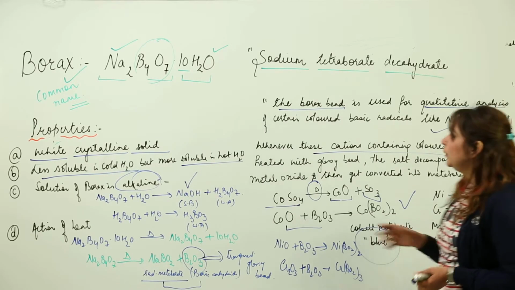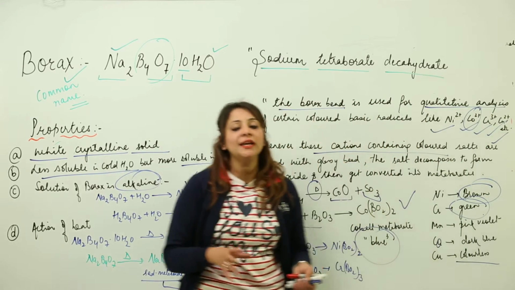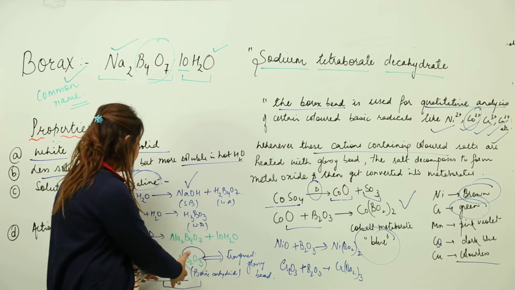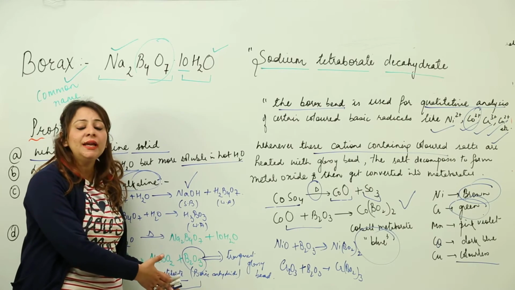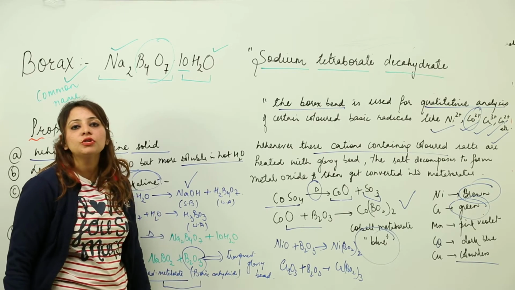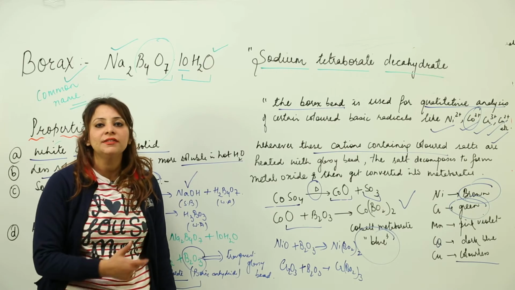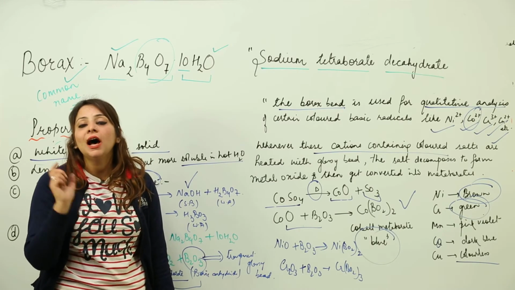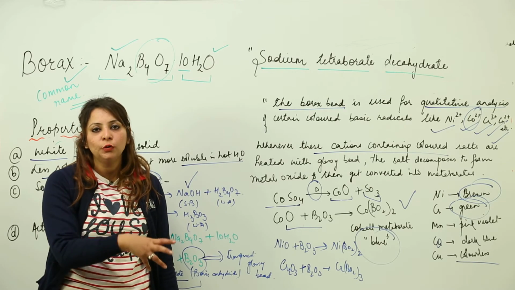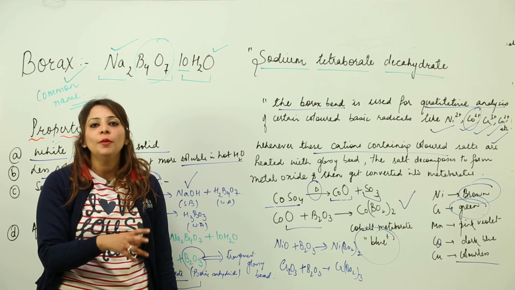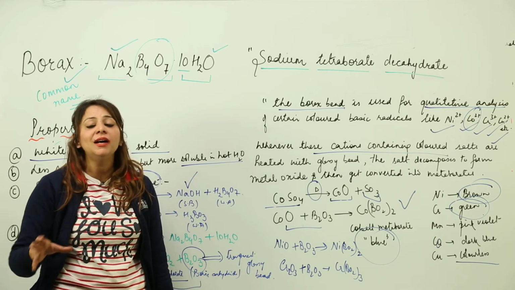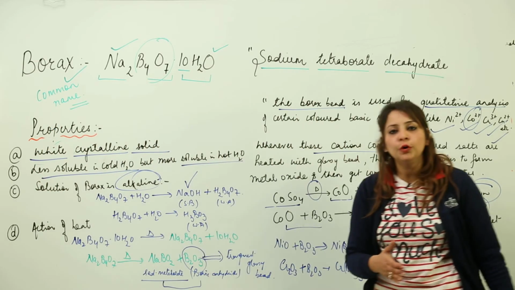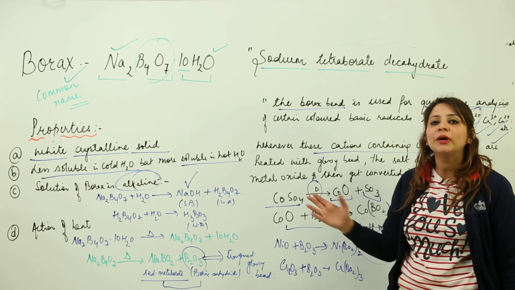So we can conduct this borax bead test with a glassy bead whose constituents are NaBO2 and B2O3, and it can be used in qualitative analysis to detect the presence of a particular cation. We come to know that the cation is present because they form their respective metaborates, which are colored. So this is the borax bead test, but we still have a few more properties of borax, so just look at the board carefully.